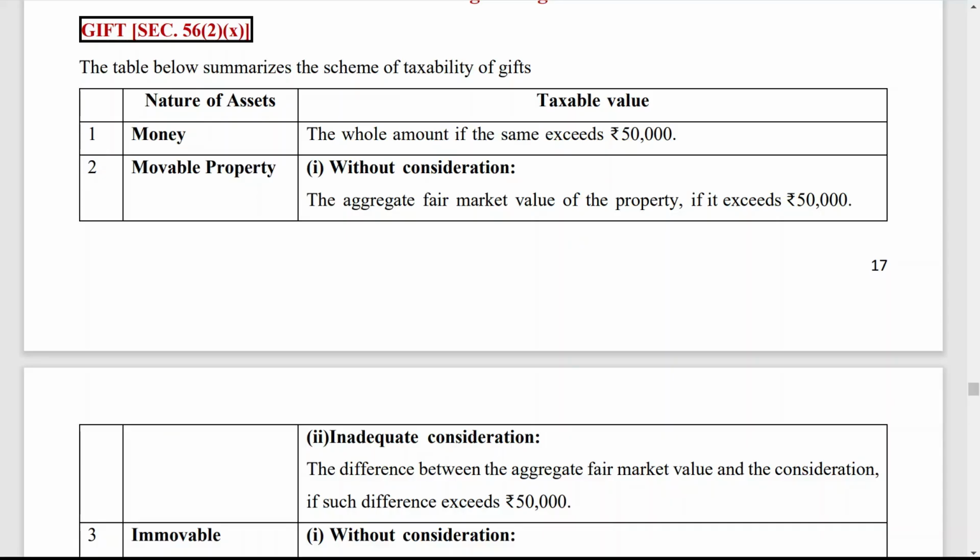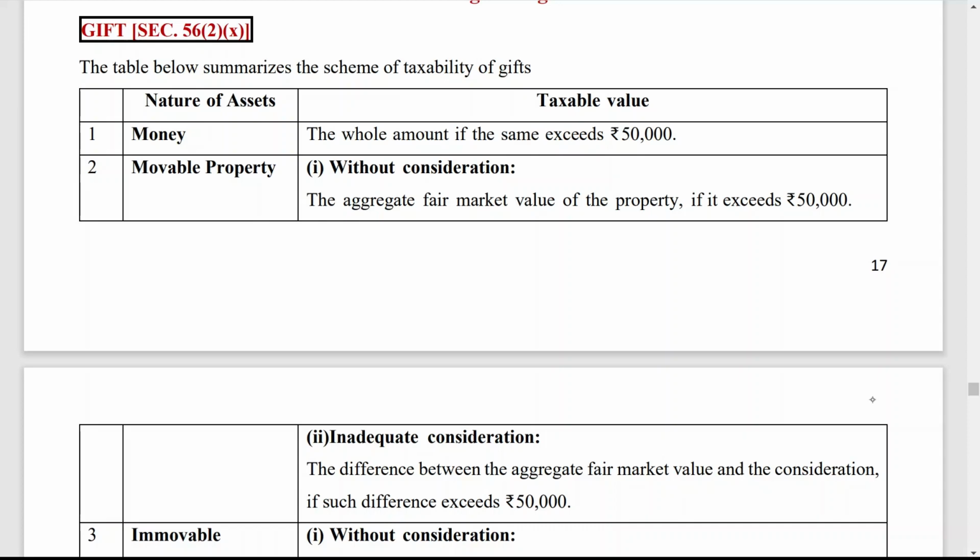The table below summarizes the scheme of taxability of gift in a nutshell. Nature of asset and taxable value: money, if the aggregate amount exceeds 50,000. That means if you receive money in cash or equivalent, up to 50,000 it is not taxable.